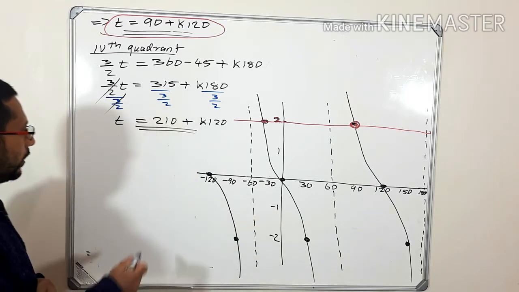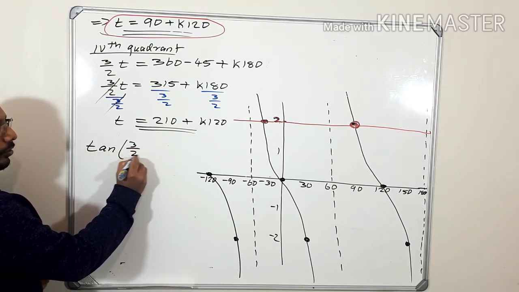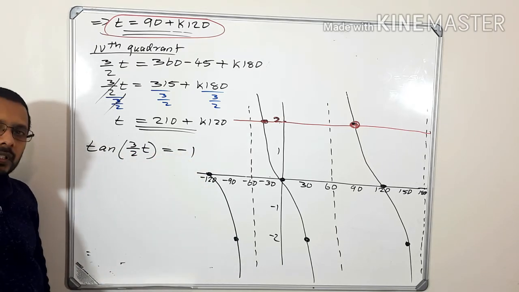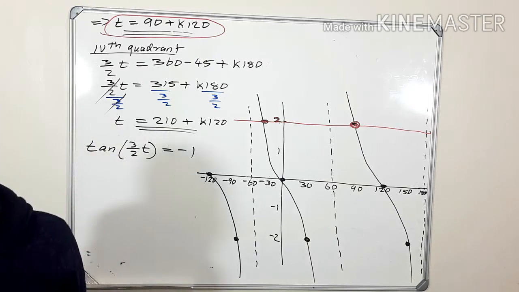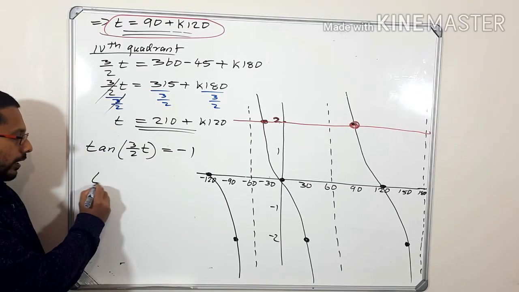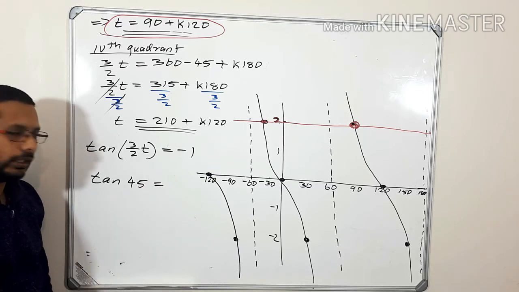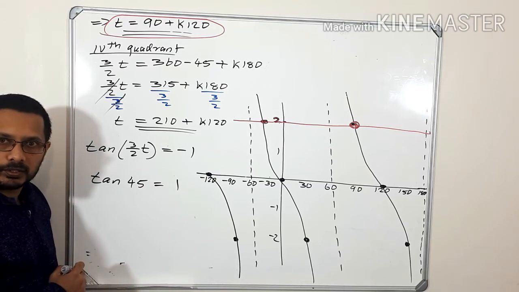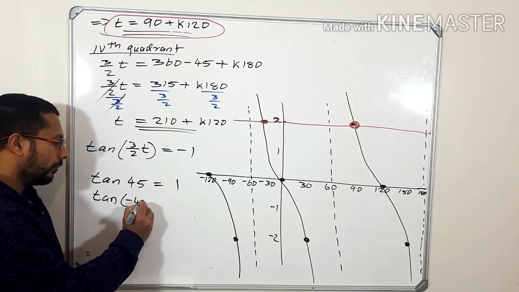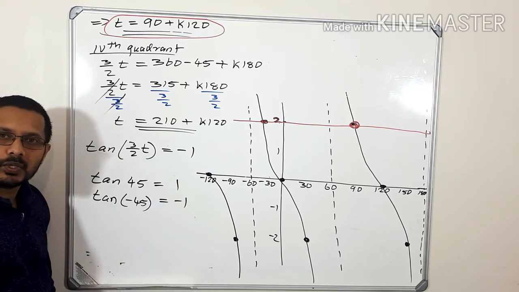Look at what I'm going to write. What is our equation? Tan of 3 over 2 t is equal to minus 1. Okay, so when you studied the special angles, you studied that tan of 45 degrees. What is tan of 45? That is 1. Am I right? Okay, so check in your calculator what is tan of minus 45. What is the answer in your calculator? Did you get minus 1?